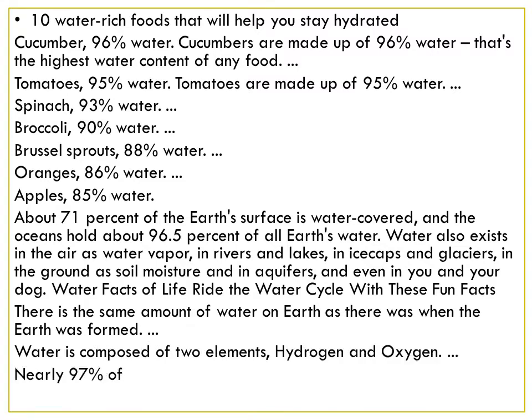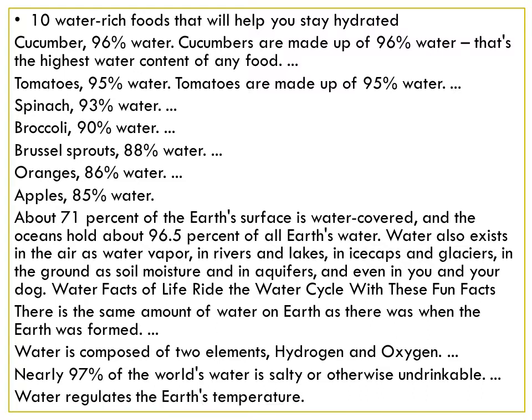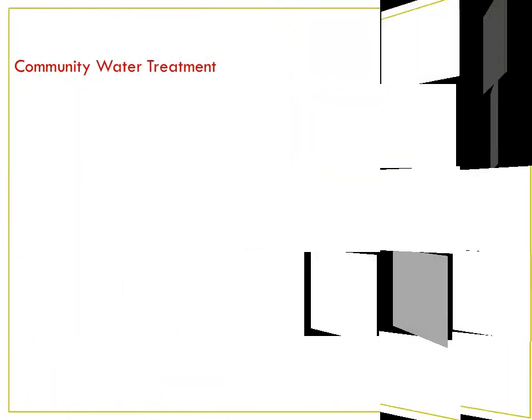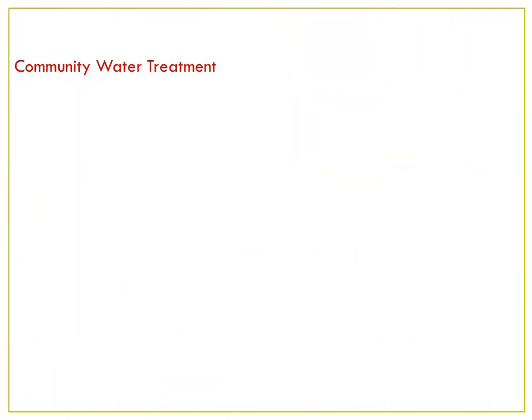Isn't it? Water is composed of two elements. H2O means hydrogen and oxygen, according to the formula, isn't it? Nearly 90% of the world's water is salty or otherwise undrinkable. Water regulates the earth's temperature. Water is purified in every stage in community water treatment.